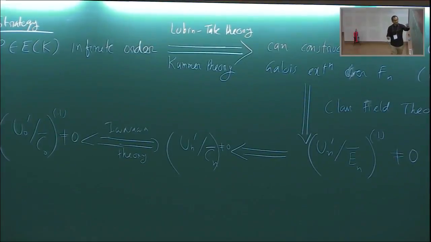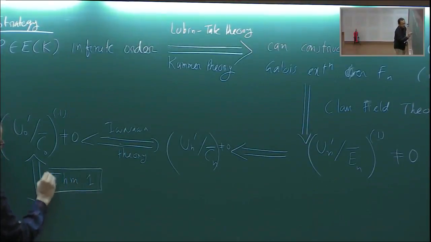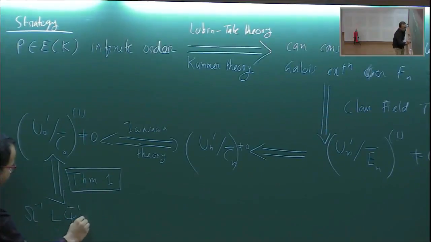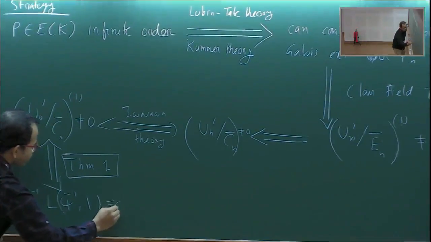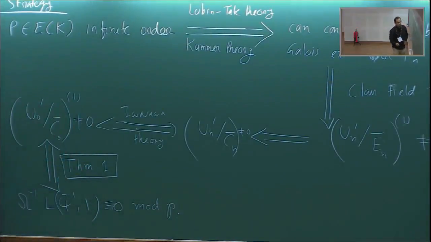So far we are here. Now finally, the final piece is what I will discuss today: this theorem that this happens if and only if this Omega minus 1 L is 0 mod P, okay?